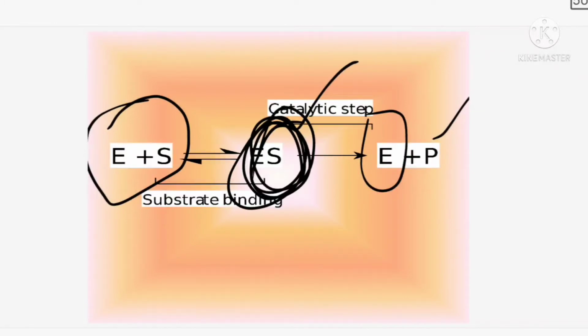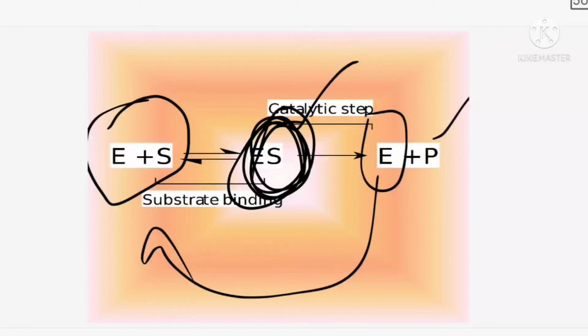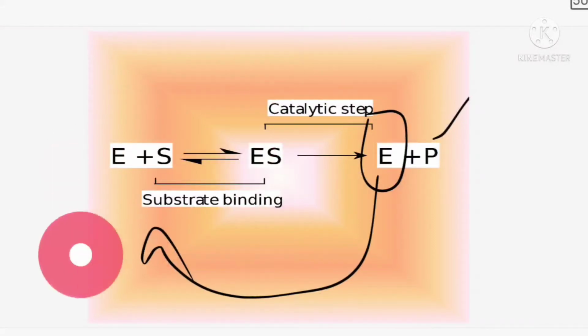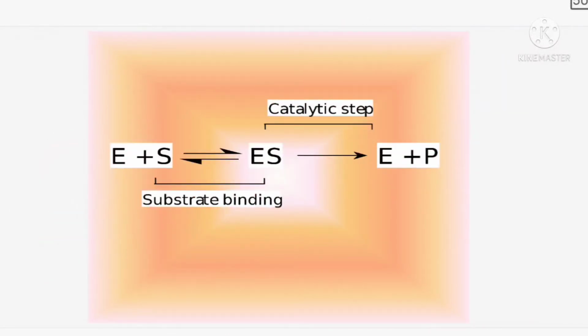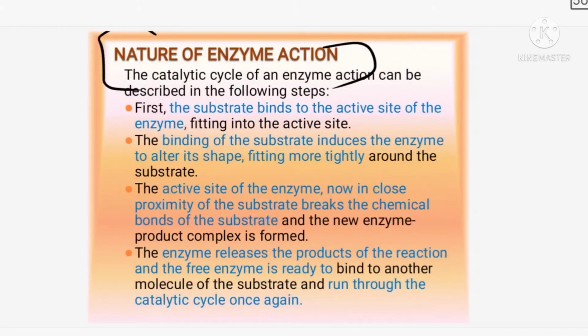Okay. So, enzyme as well as the product will be released. The enzyme can again go and bind with the substrate and the reaction can again proceed. Okay. So, like this the enzymes are acting, and this is how the enzyme action is taking place.